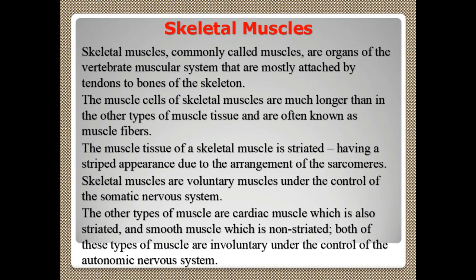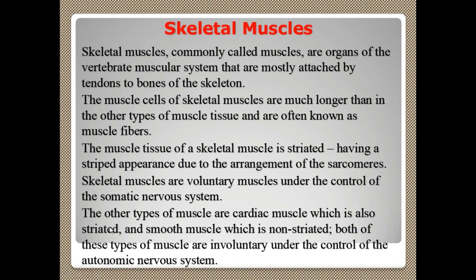In the previous diagram we said muscle fibers. The muscle tissue of a skeletal muscle is striated. You will be having line by line. It's called striated. They have a striped appearance because of that striation, due to the arrangement of the sarcomeres.